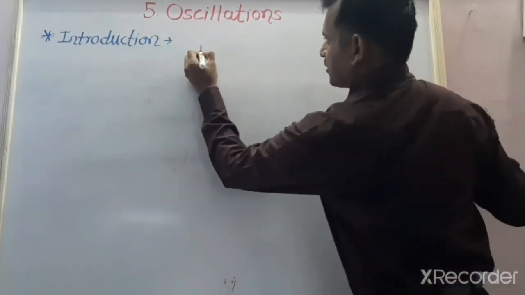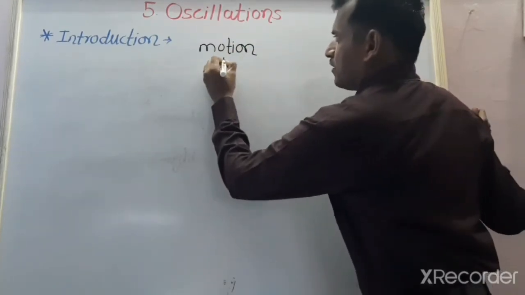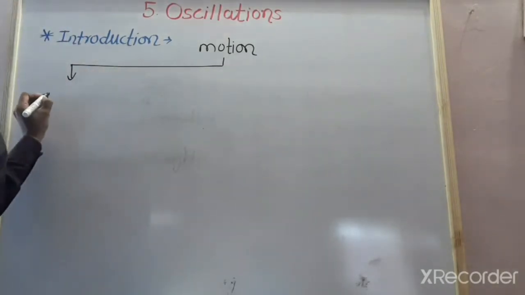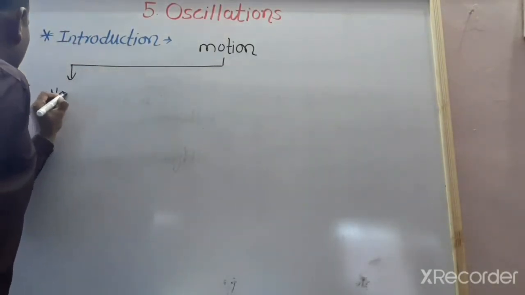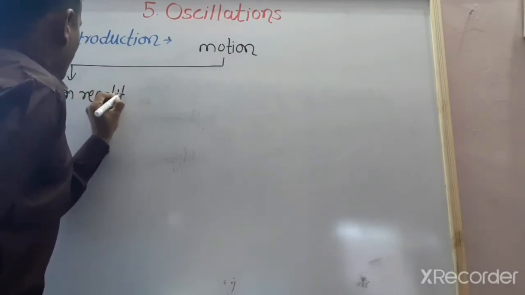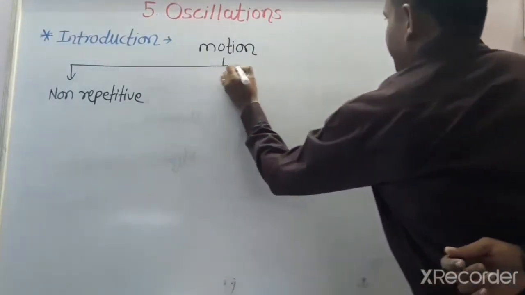Now the motion, the first, this motion, it is categorized for non-repetitive motion, and the second is the repetitive motion.